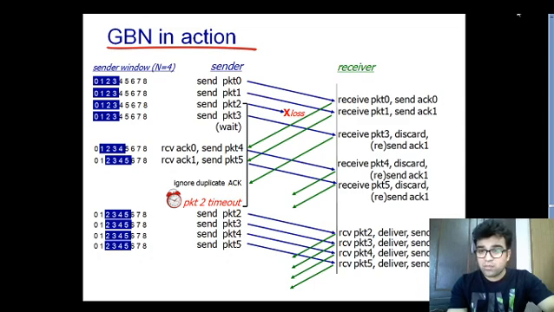And you must have seen some operation over here that the receiver will send the acknowledgement of the last correctly received packet. So I'll remove this packet again, and this packet will be received, but it will be discarded from the receiving side, because it receives the data in an ordered way only. So that is how it runs. And you can play with this particular animation at your place. If you want, you can note down the website where you will find it, and you can play with it. You can increase and decrease the timeout.